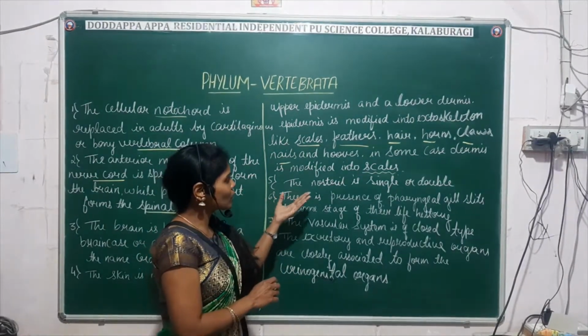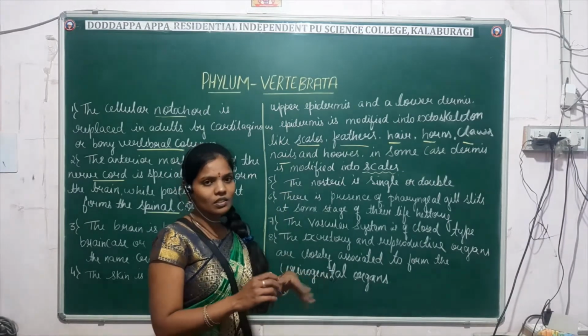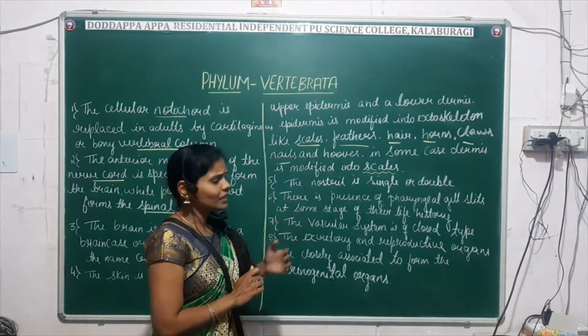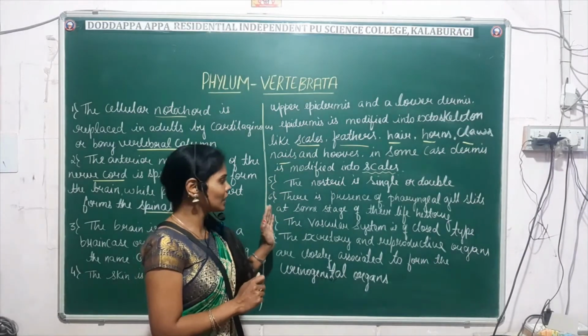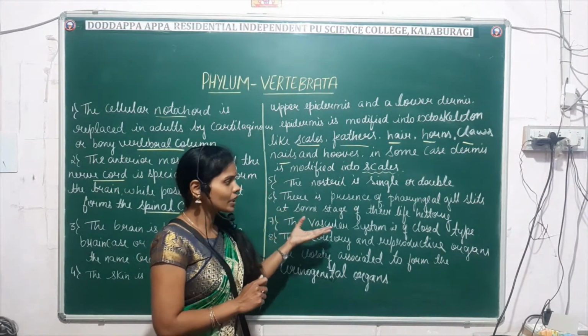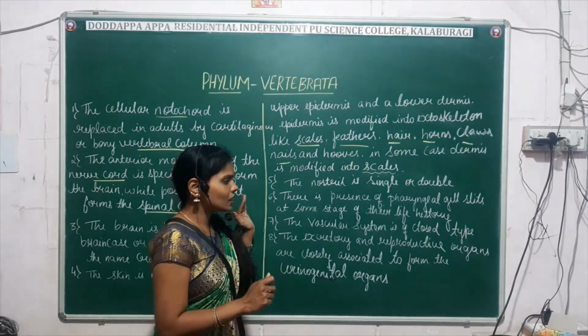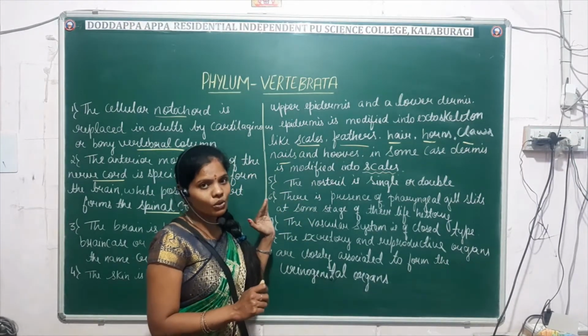Then in vertebrates the nostrils are either single or double. There is the presence of pharyngeal gill slits at some stages of the life history. The circulatory system is of closed type.